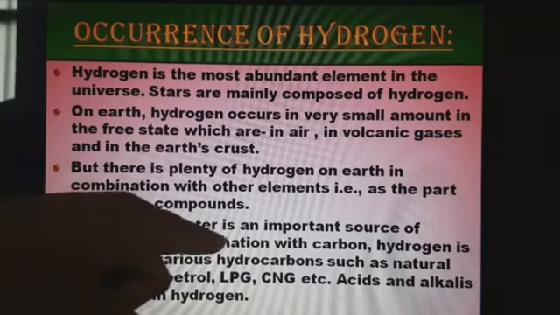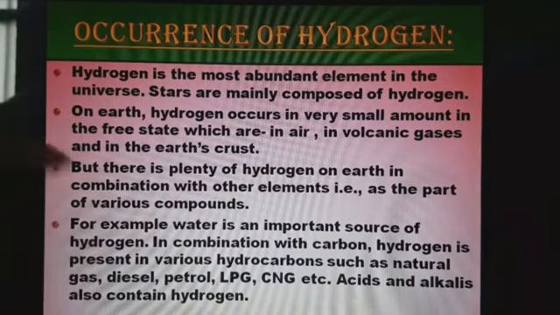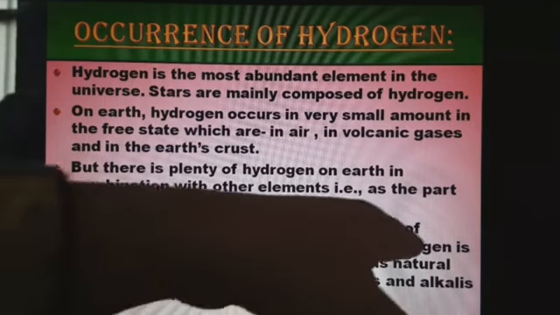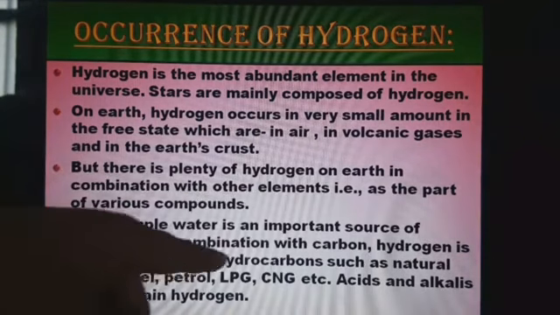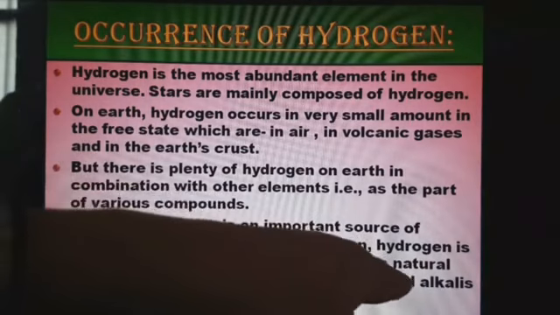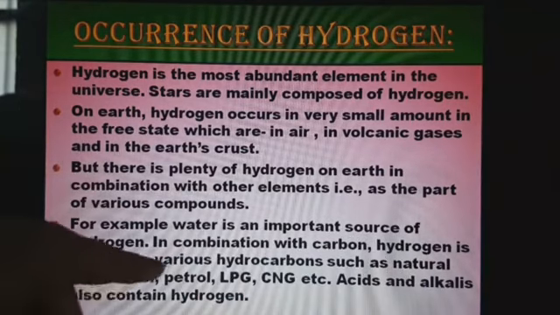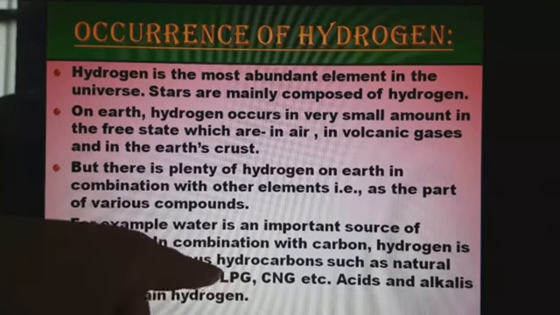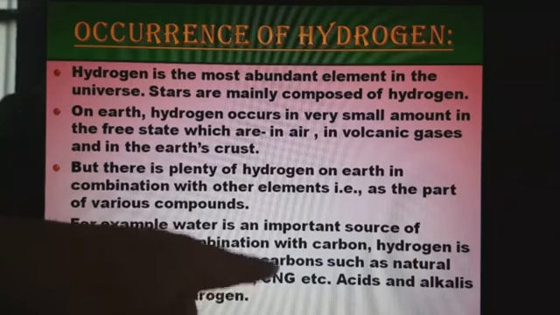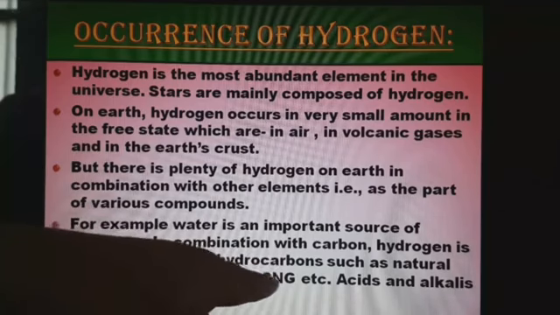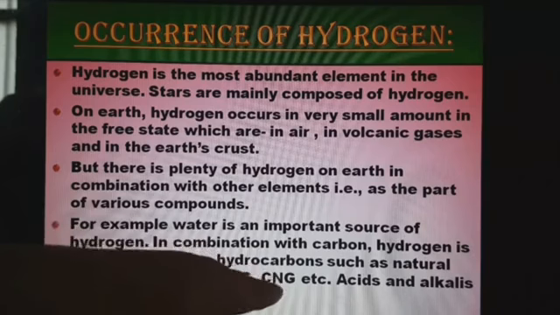For example, water is an important source of hydrogen, which you already know. In combination with carbon, hydrogen is present in various hydrocarbons such as natural gas, diesel, petrol, LPG, which is liquefied petroleum gas, and CNG, compressed natural gas.